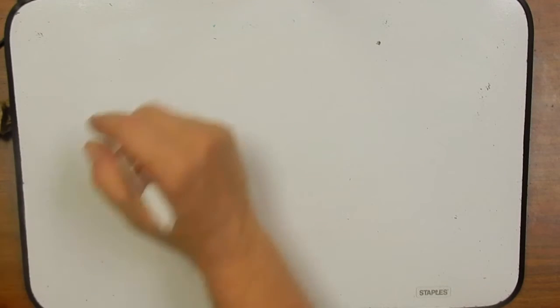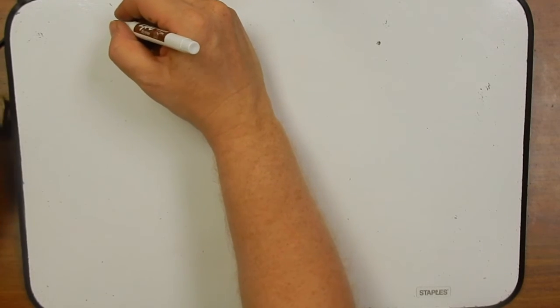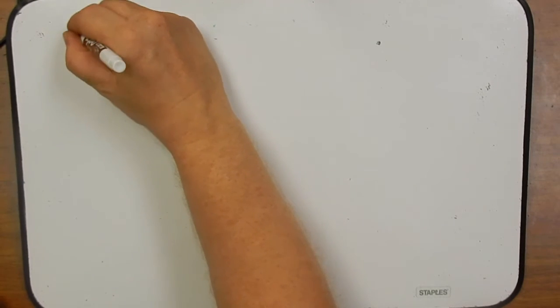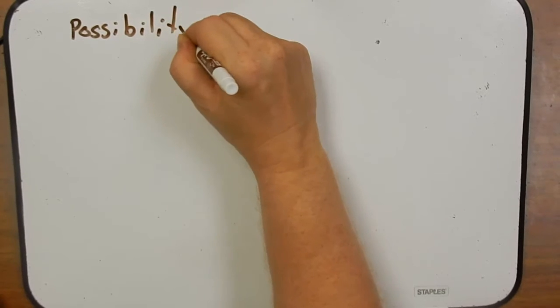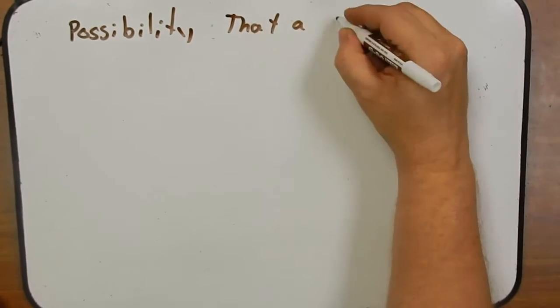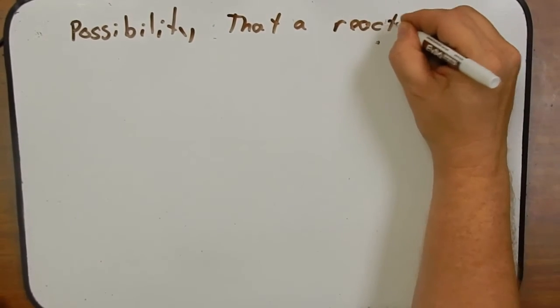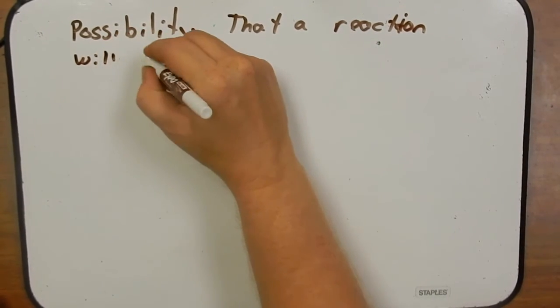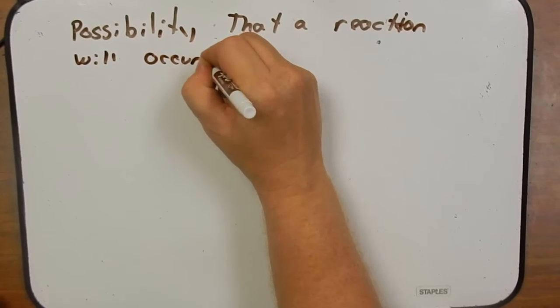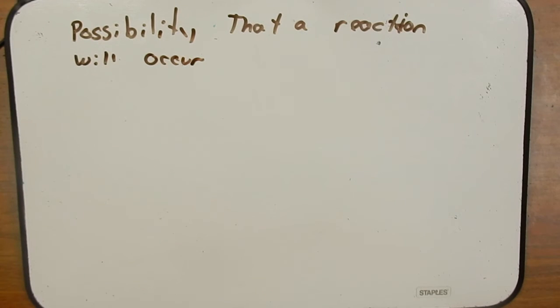I now want to move into this last section for these podcasts, and I want to discuss the possibility that a reaction will occur. We know that as entropy increases, we move towards disorder, and we know that's spontaneous.